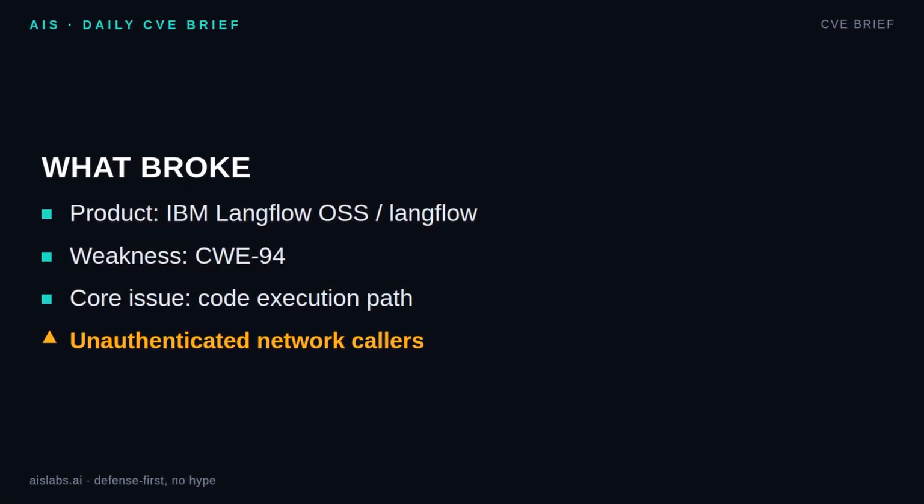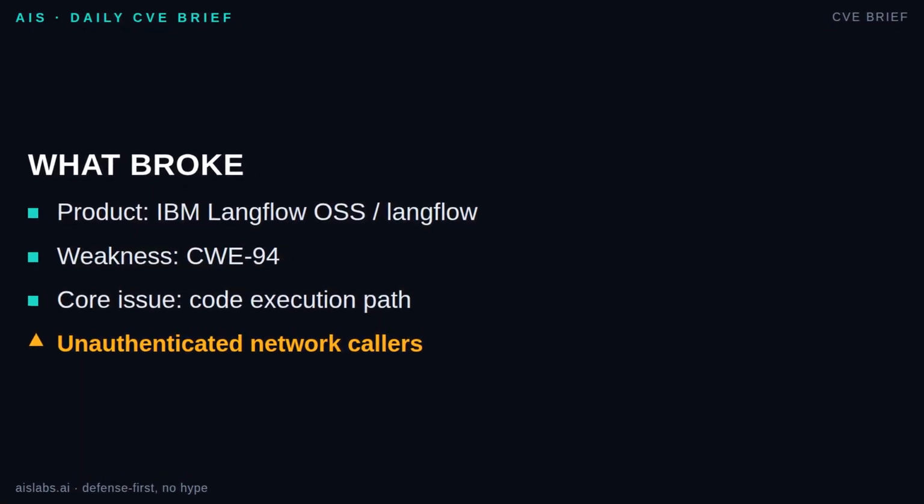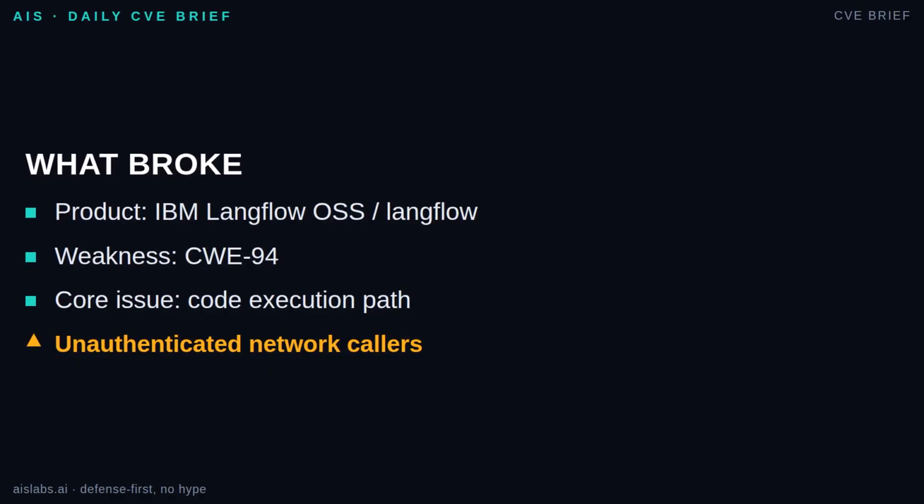CVE-2026-9198 affects IBM Langflow OSS, identified here as Langflow/Langflow. The official NVD description says IBM Langflow OSS versions 1.0.0 through 1.10.0 allow unauthenticated attackers to chain an auto-login API behavior with a code validation API behavior to achieve full remote code execution on default Langflow deployments. The weakness category is CWE-94, which is improper control of generation of code, or code injection.